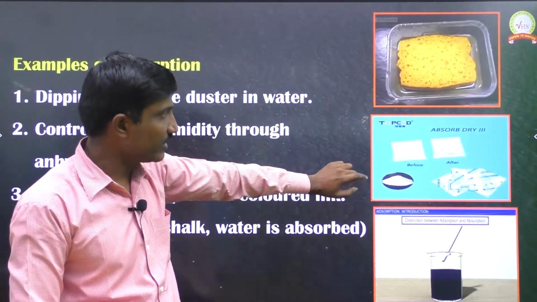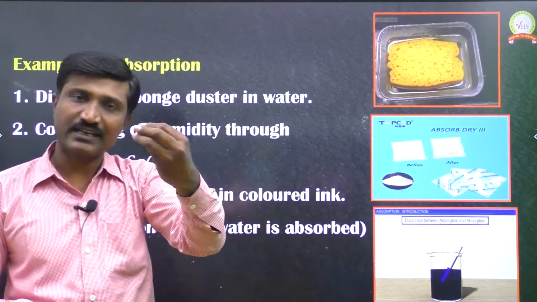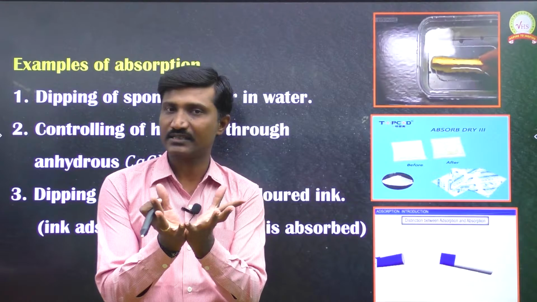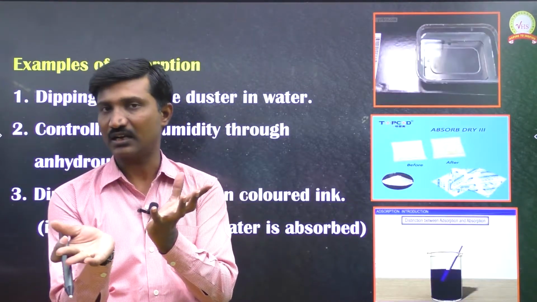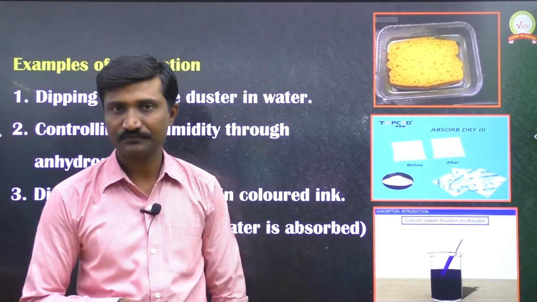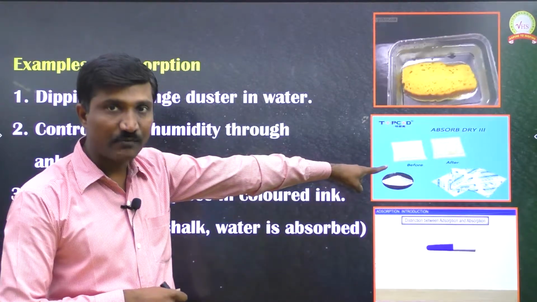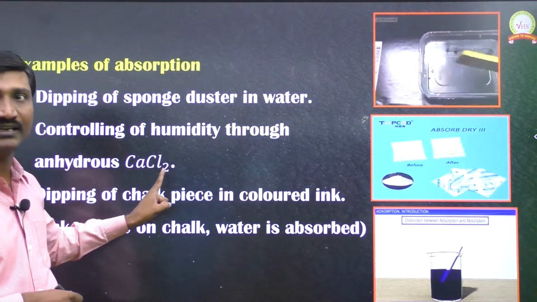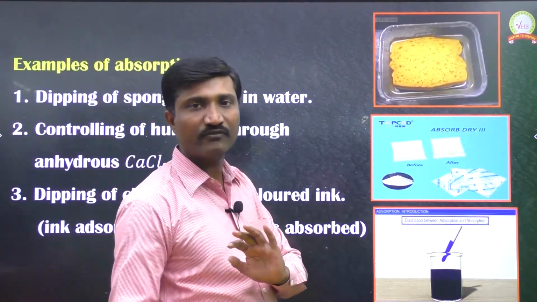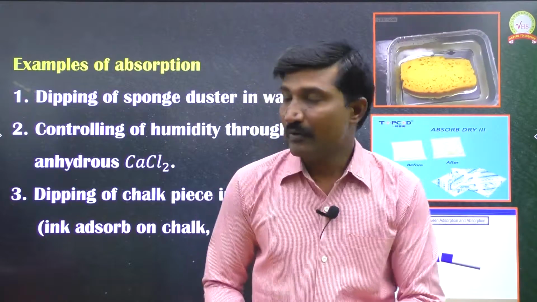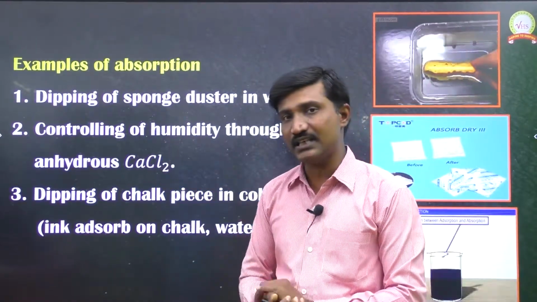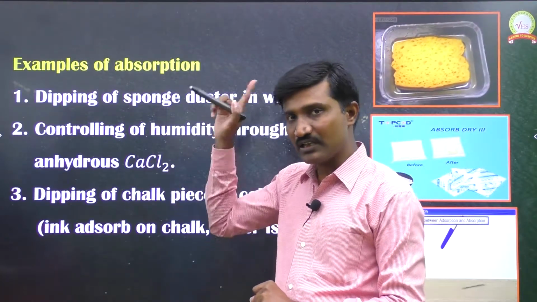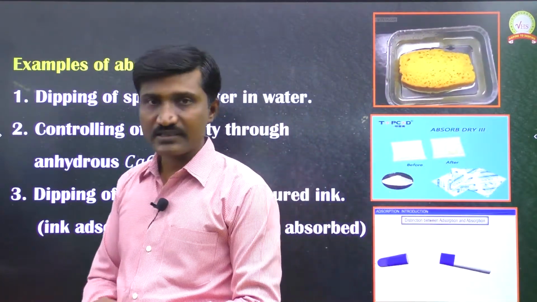But in calcium chloride, since water molecules enter inside the particle, the total particle size, on the surface as well as in the bulk, both increase. So controlling of humidity through anhydrous calcium chloride is an example of absorption, but through silica gel it is an example of adsorption, because this one takes place through bulk, but that one takes place through surface.